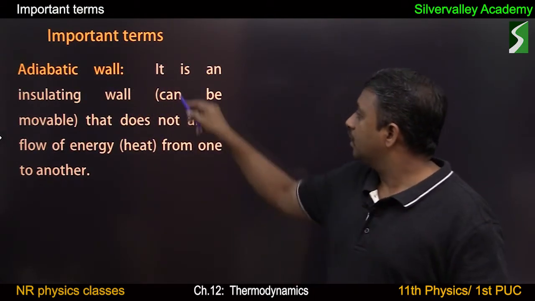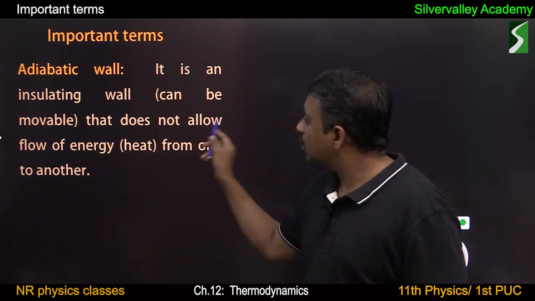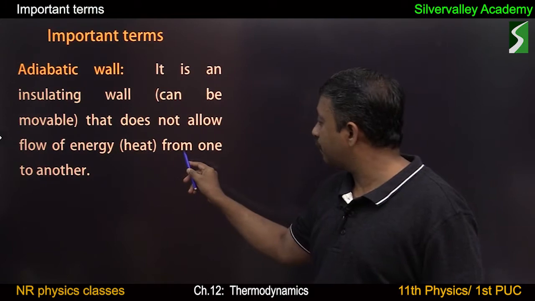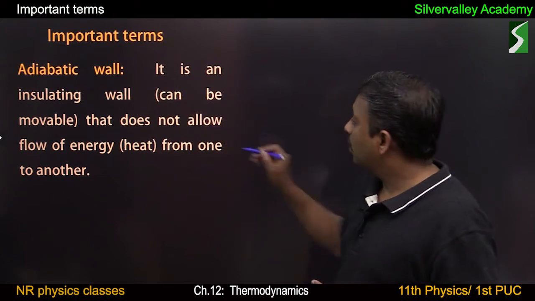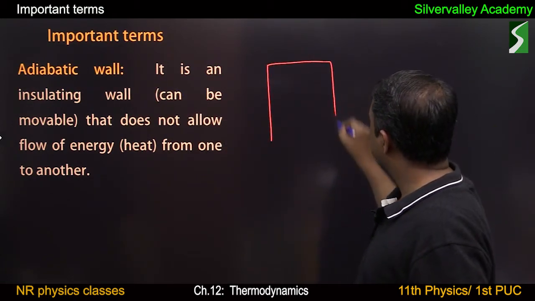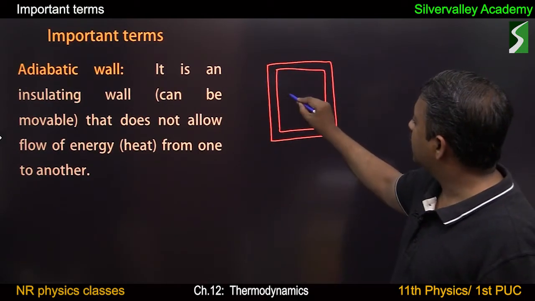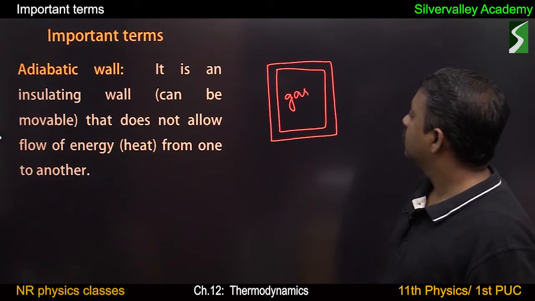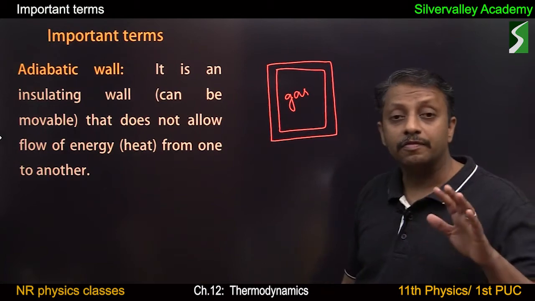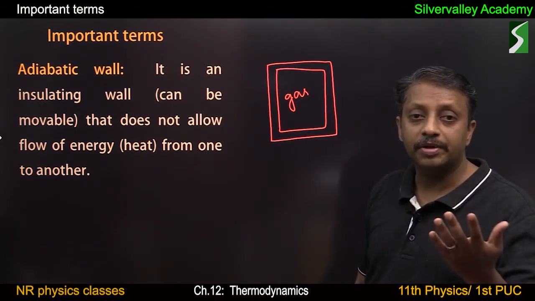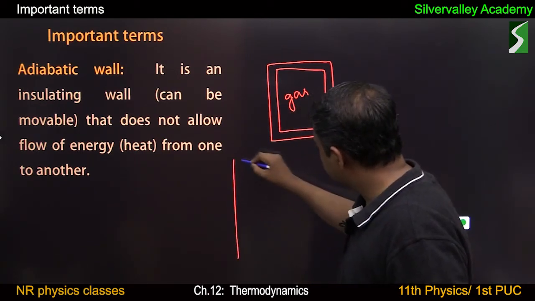Adiabatic wall. It is an insulating wall, can be movable, that does not allow flow of heat, flow of energy from one to another. Adiabatic wall is represented by this. If there is this gas isolated by the adiabatic walls, means there is no question of exchange of energy and matter between system and the surroundings. Now, this is a cylinder.